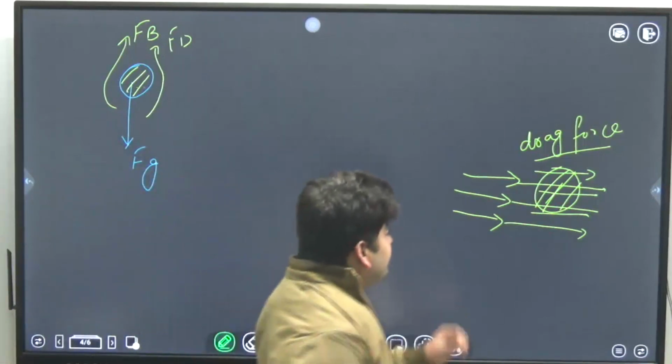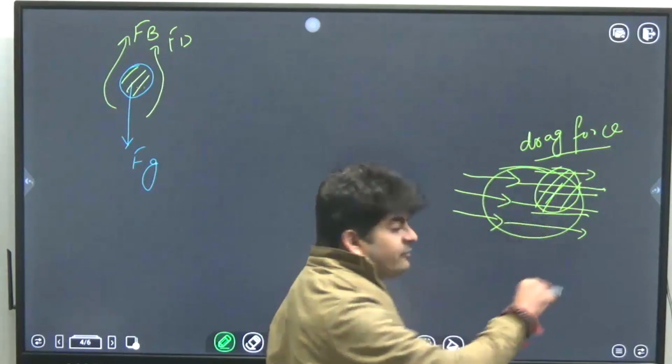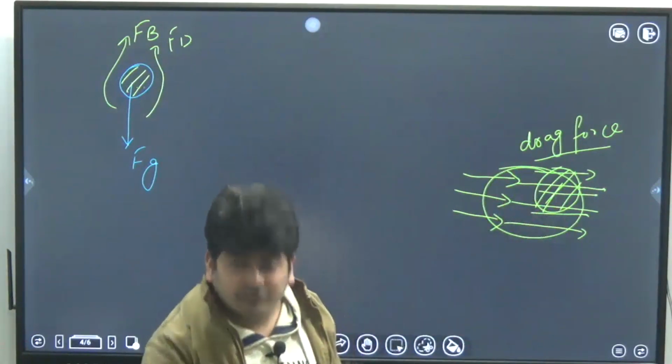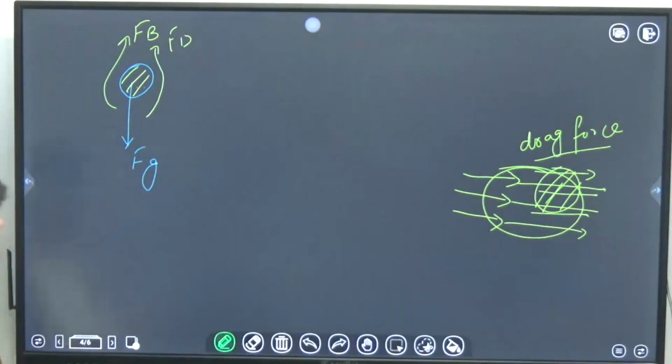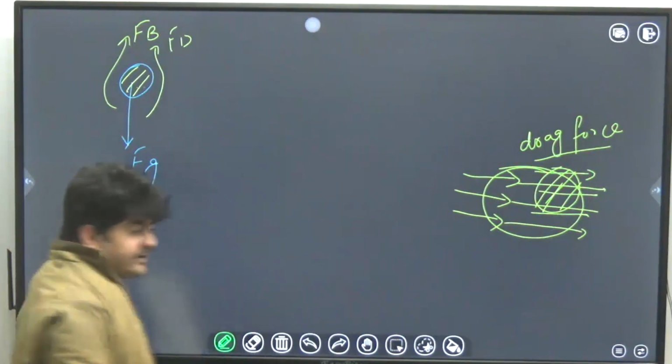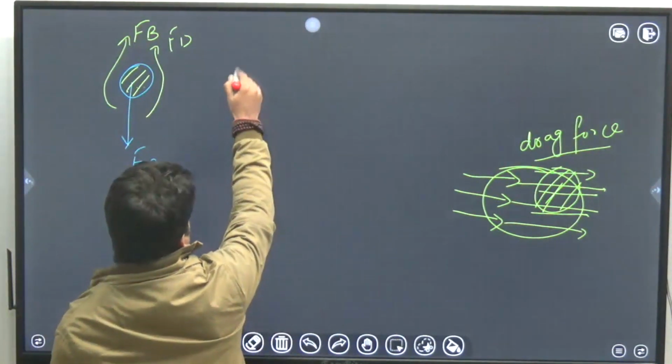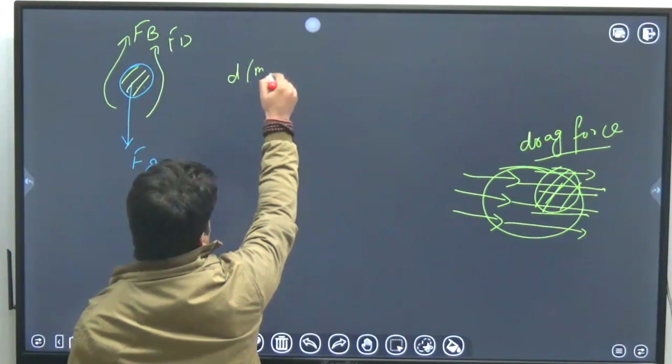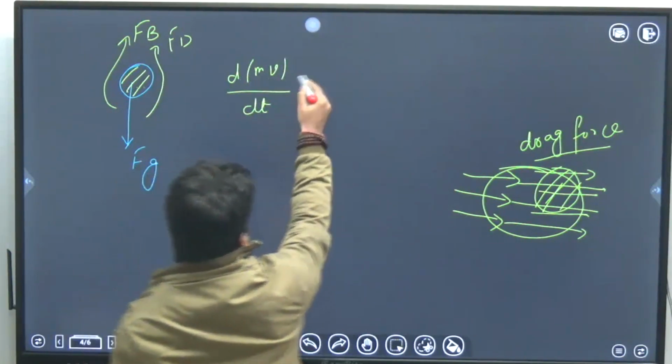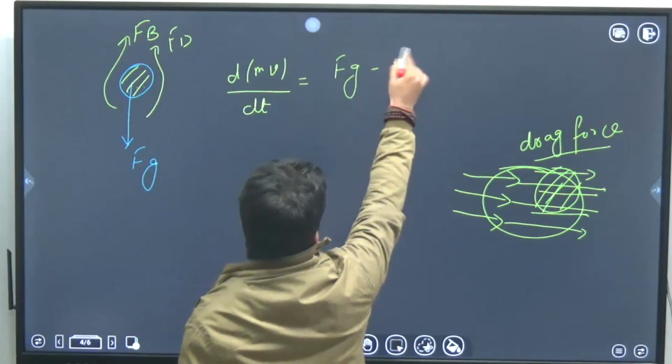The simple thing is you should know the direction of drag force will always be in the direction of fluid flow. So in this case, when you apply the force balance, the rate of change of momentum from Newton's second law will be equal to the sum of forces acting on the particle.